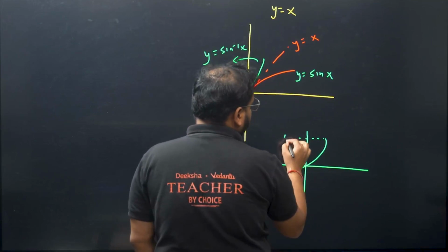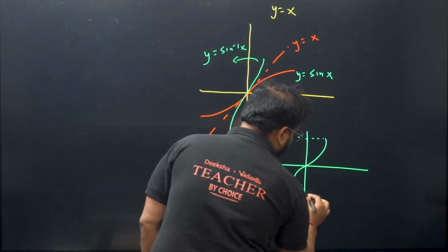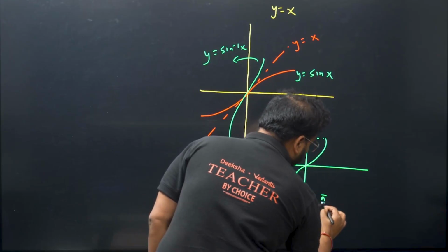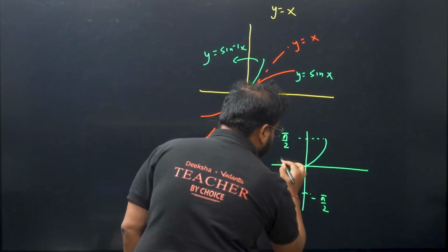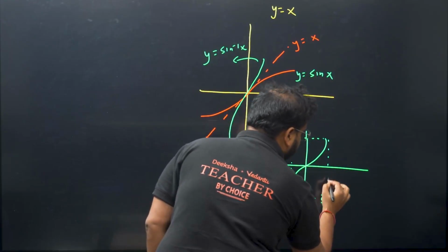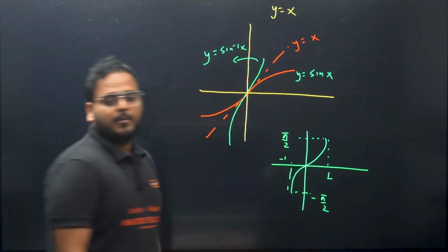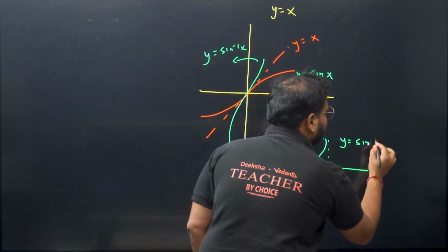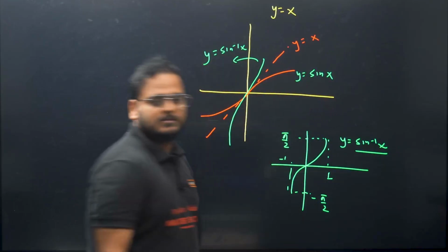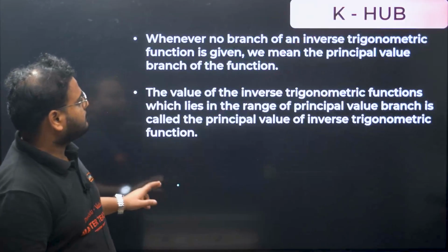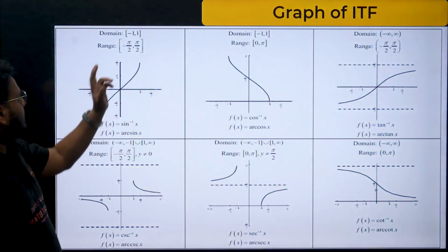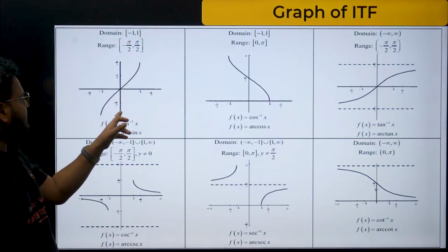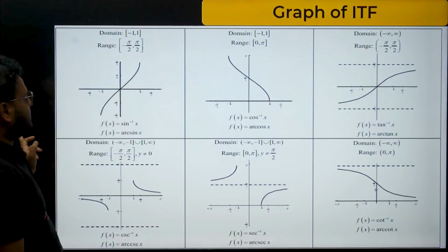So you'll have pi by 2 and over here minus pi by 2, and this will be -1 and this will be +1. This is the curve y equal to sin inverse of x. Please check. Here, domain and range, this is pi by 2, this is minus pi by 2, this is 1 and -1.